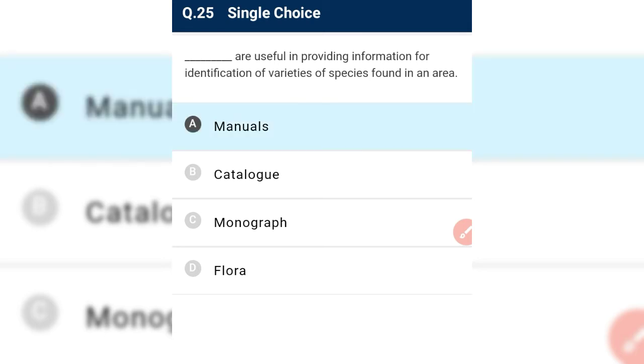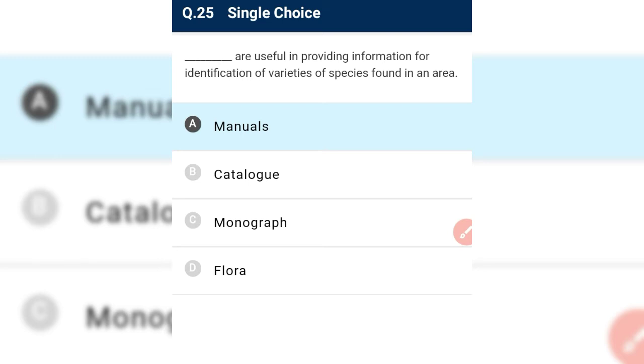Okay, this is a hard question, from a direct NCERT line. So this is useful in providing information for any particular area. These are useful in providing information for identification of variety of species. See, if we see a variety of species, we have to identify a variety of species.